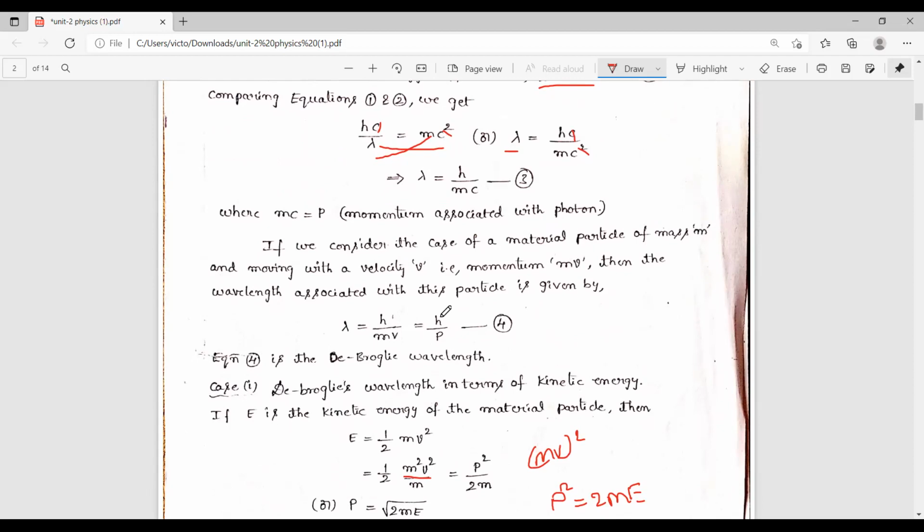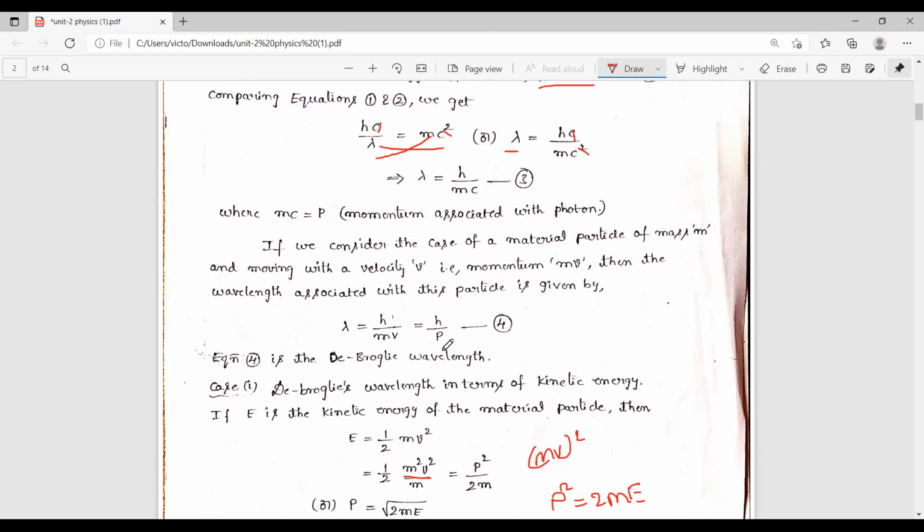And mv is called the product of mass and velocity. That is momentum. So the de Broglie wavelength is expressed as lambda equal to h by mv, that is lambda equal to h by p.